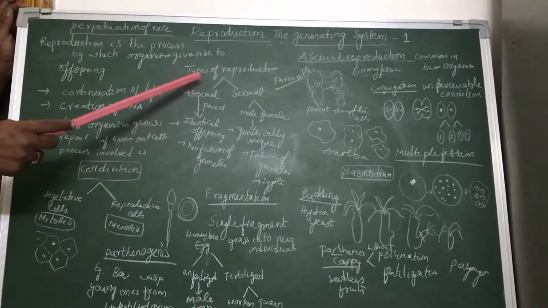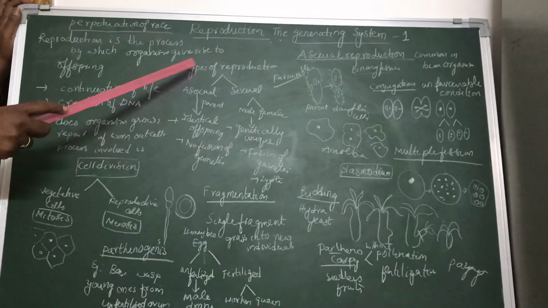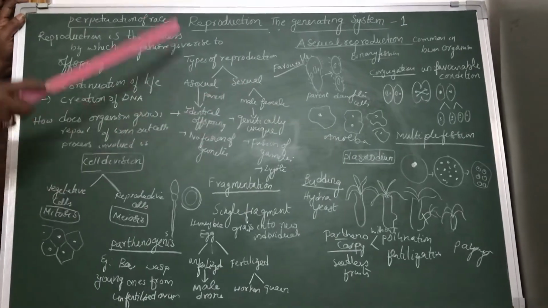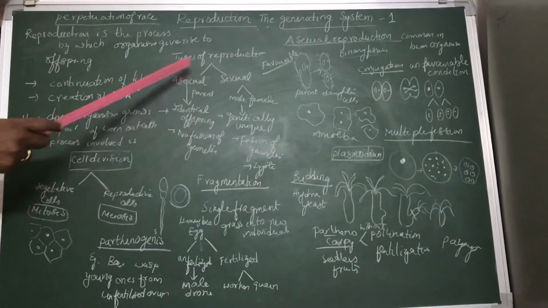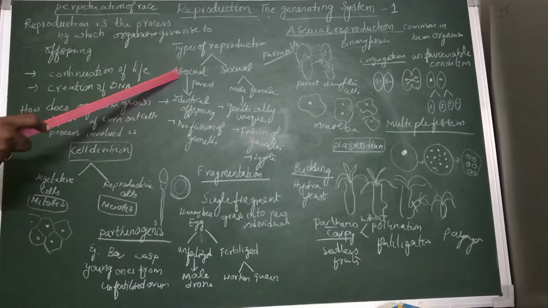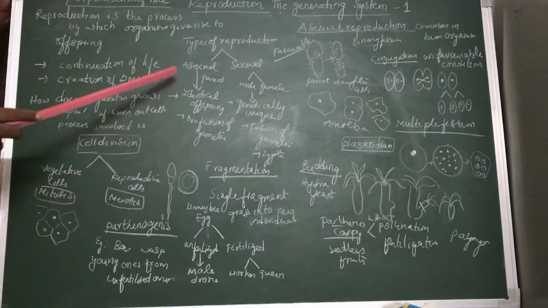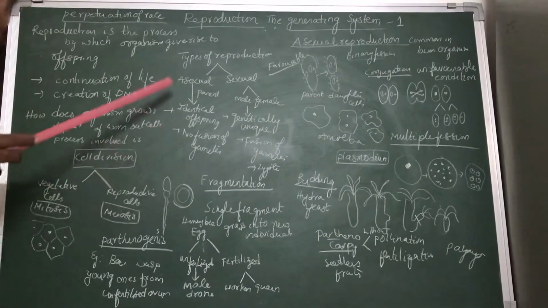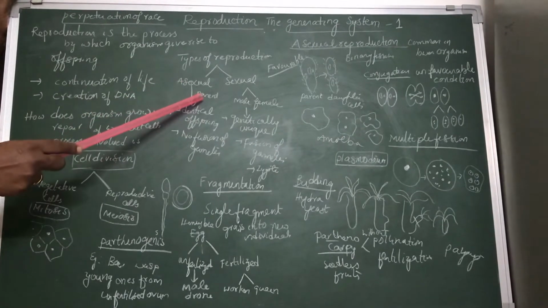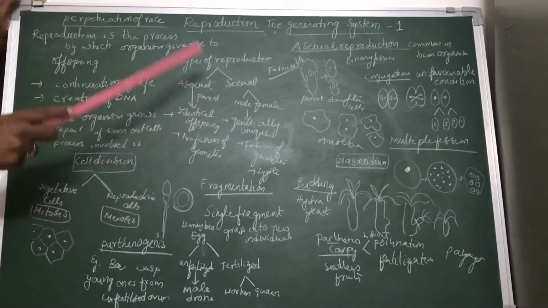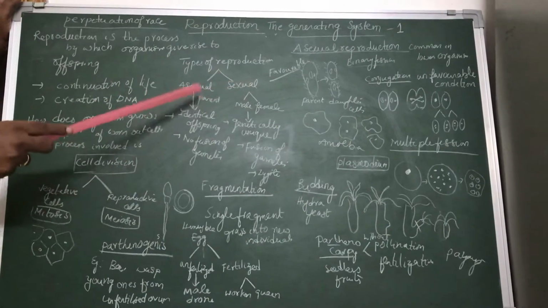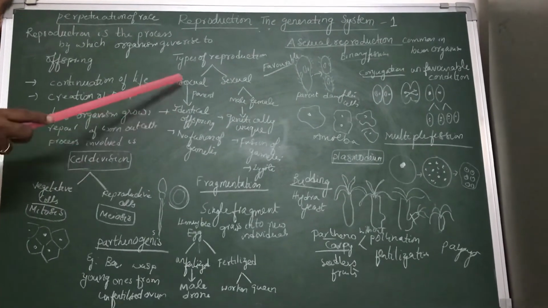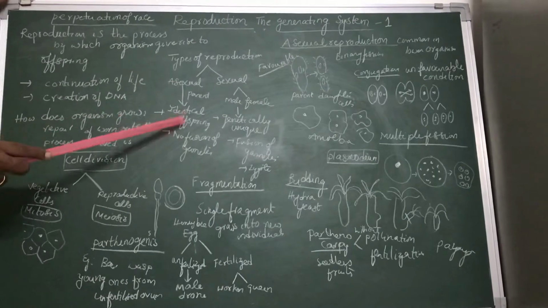Now let us discuss different types of reproduction. There are so many types of reproduction. Two basic important types: asexual reproduction and sexual reproduction. All this you have learnt in class 8. First we will discuss the major differences between sexual reproduction and asexual reproduction. In asexual reproduction, only a single parent is involved. This single parent undergoes cell division and produces identical offspring. That means they are very similar to the parent.